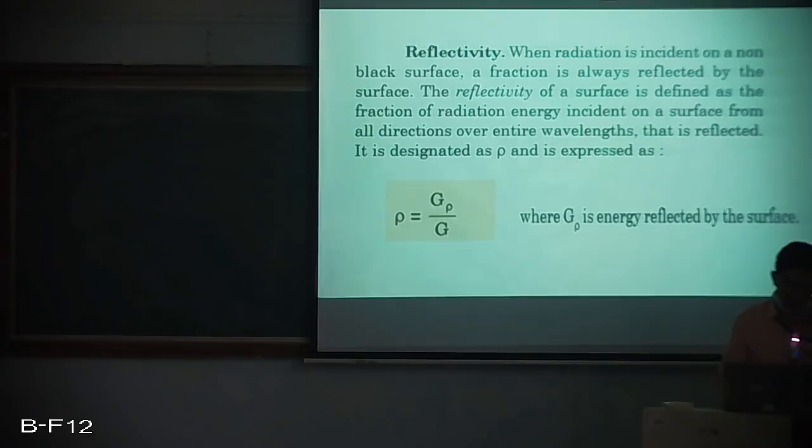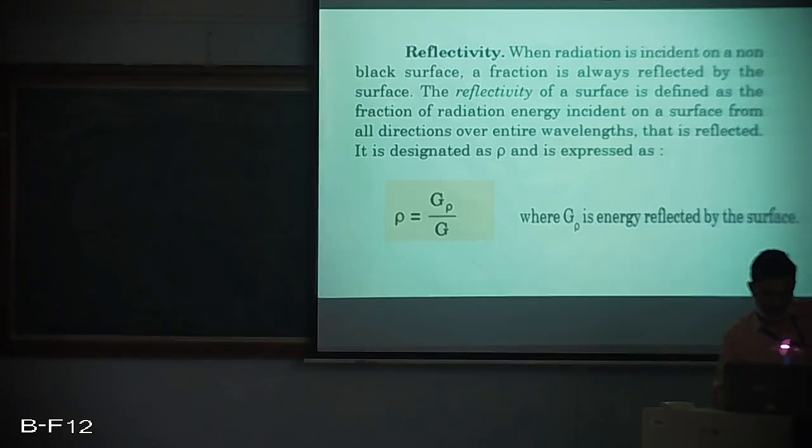If you take reflectivity, so G rho is a part of G which is getting reflected, and if we take the ratio of G rho by G it is equal to rho, and rho is a notation which is taken in order to denote reflectivity.